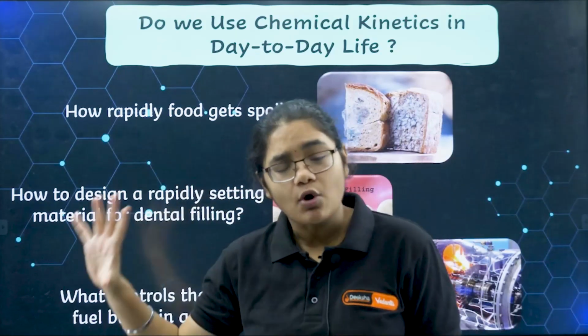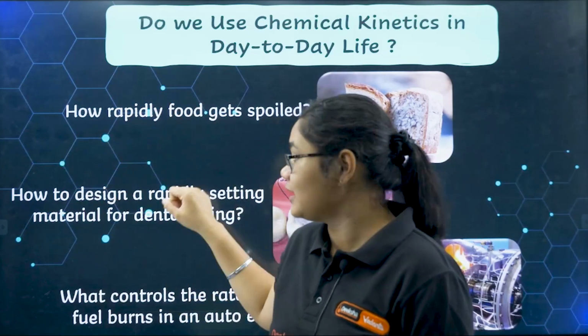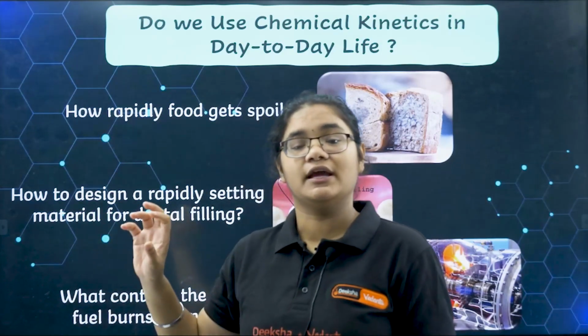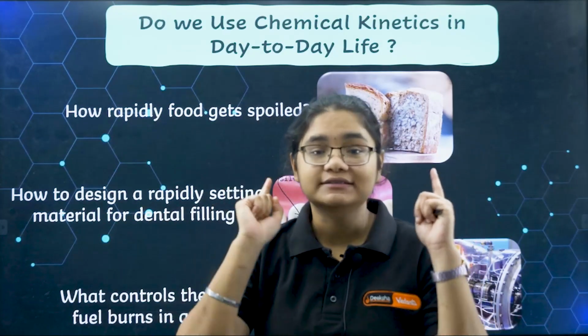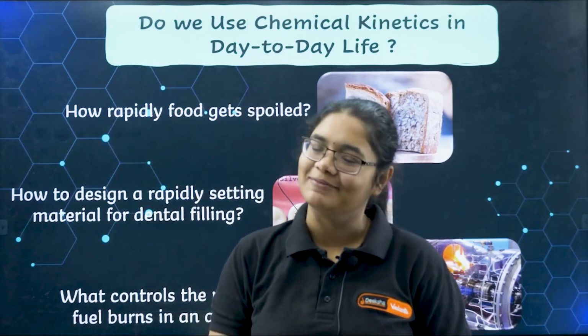Okay, so all these questions: how rapidly the food gets spoiled, how the material is designed so that the setting is so quick, how much distance we can cover by burning the fuel. All of this is answered by one branch of chemistry, and that is chemical kinetics.